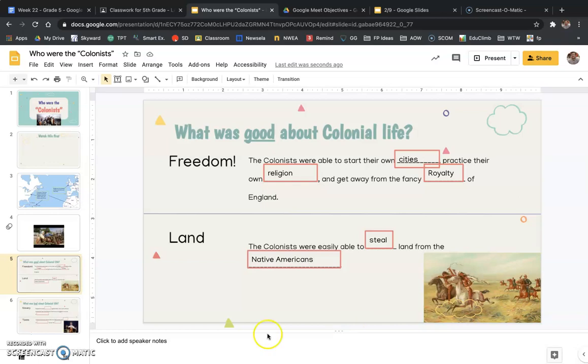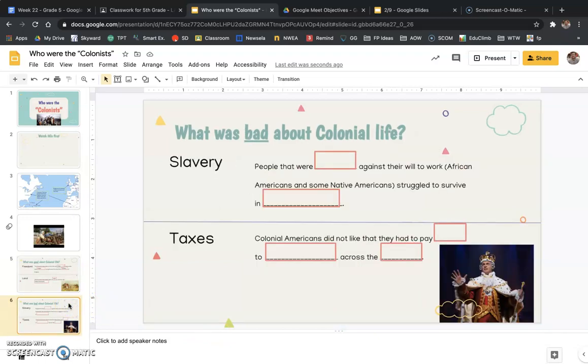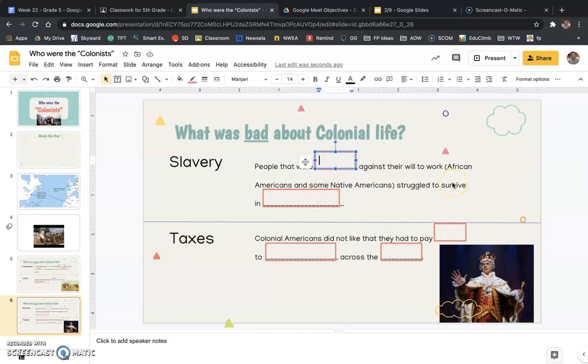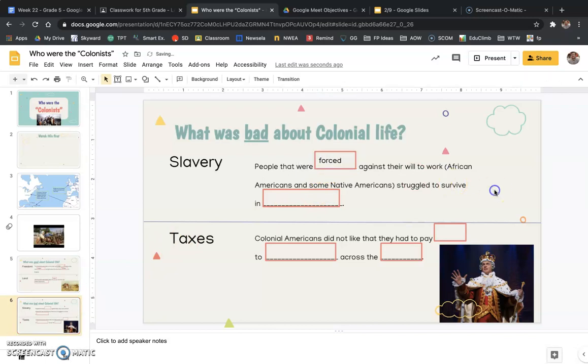Okay, all right. What was bad about colonial life? Okay, so first, slavery. It's a bad thing. So people that were forced against their will to work, right? So people that were forced to work and for no money. So we're talking about African Americans and some Native Americans.